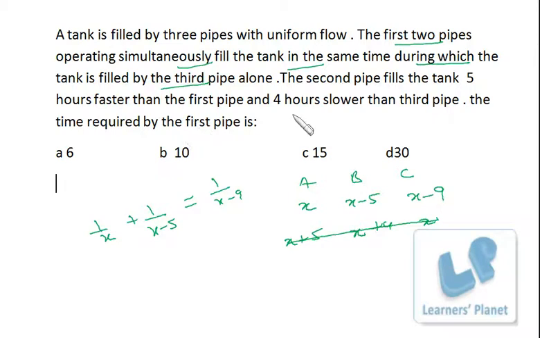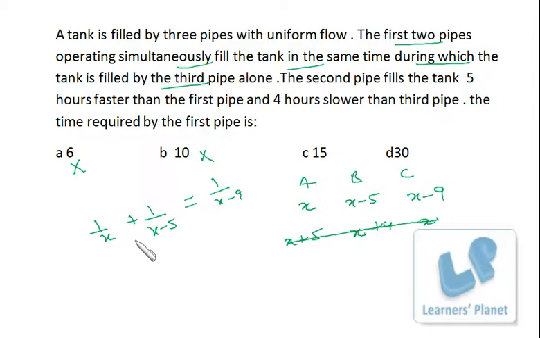Right, now you have two options: either you just solve the equations, go for the cross multiplication, or you can go by the options as well. Now obviously 6 will not be suitable, it will give the negative answer. Try 10, so 1 upon 10 plus 1 upon 5. So precisely it is 1 upon 10 plus 2 upon 10, that is 3 upon 10. On the right hand side is 1 by 1, so it's not correct.